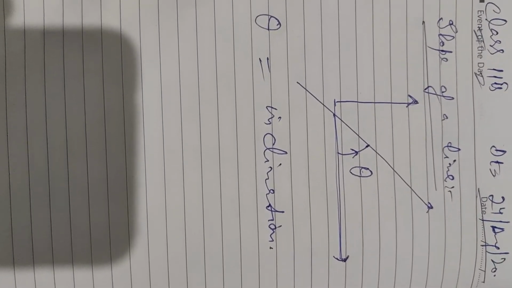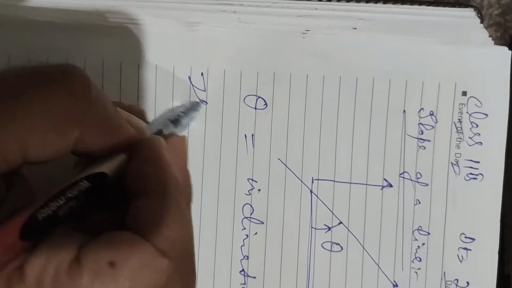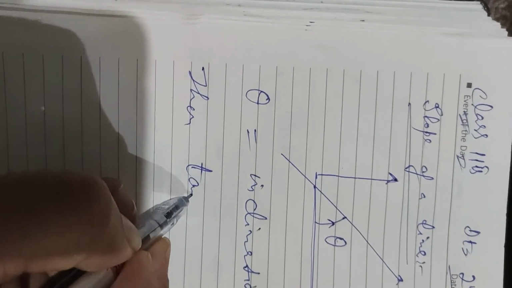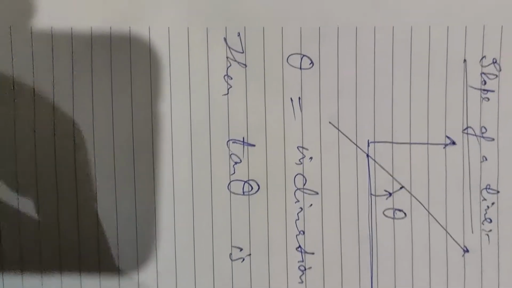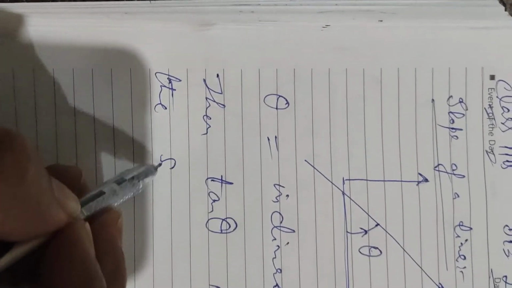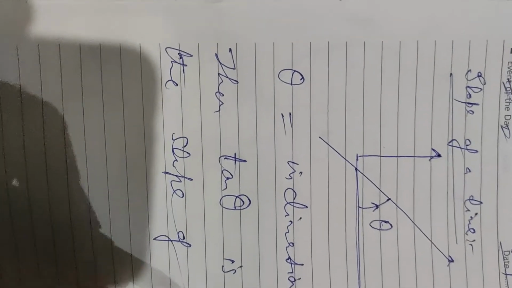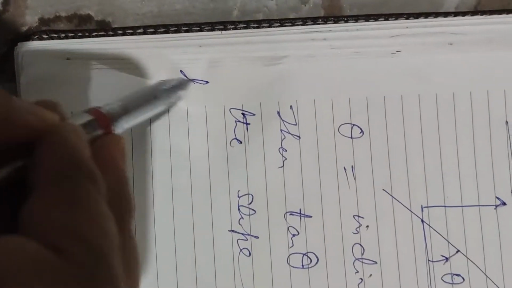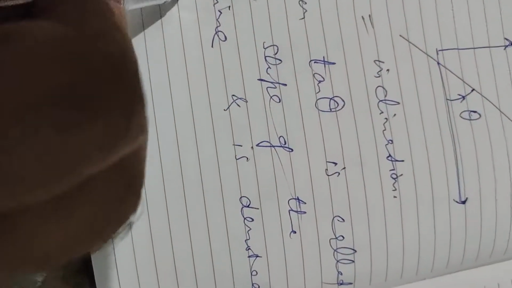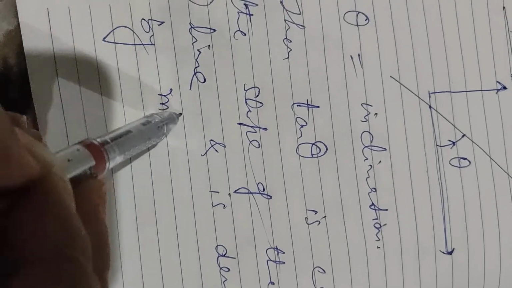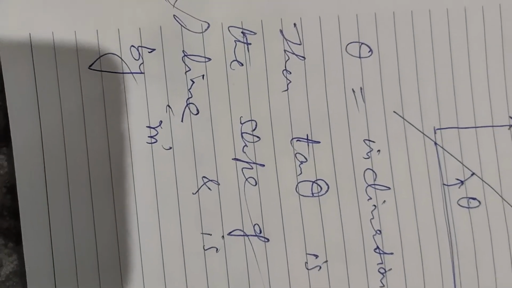And if we take tan of this angle, tan theta, tan of this inclination is called tan theta is called the slope of the line. This is called the slope of the line, and it is denoted by M.